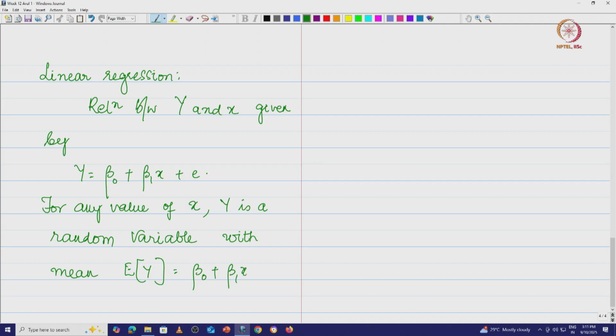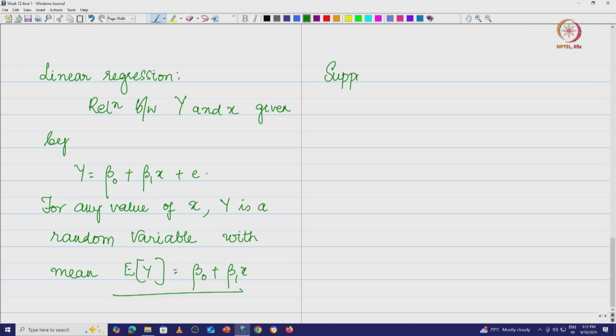We already know that the expected value of the error is going to be 0, because we have already taken it to be 0. So this linear regression model supposes that a straight line